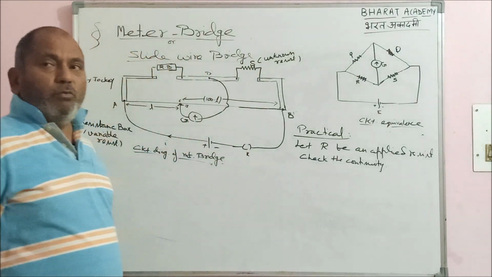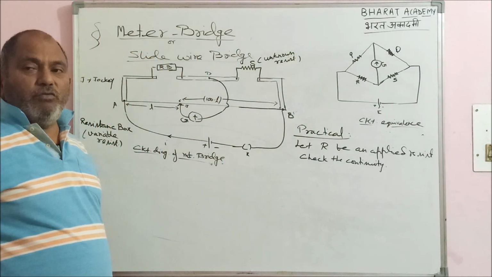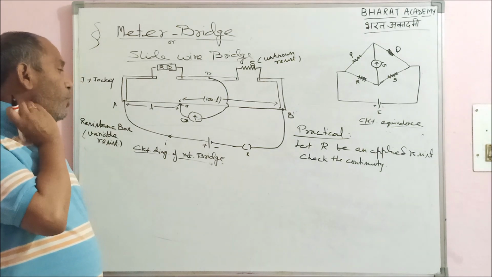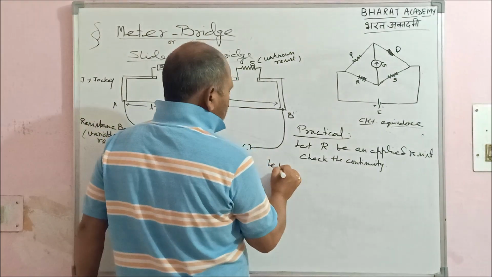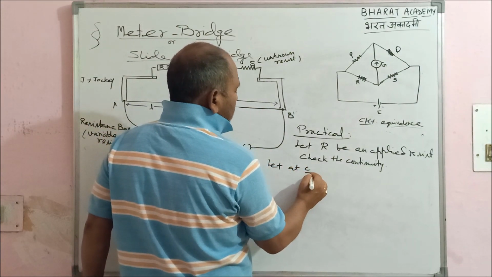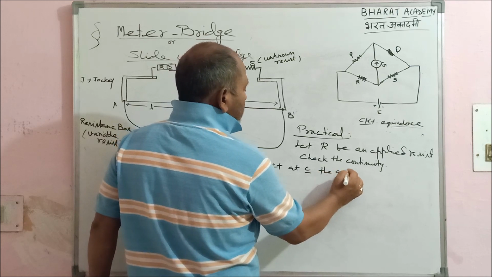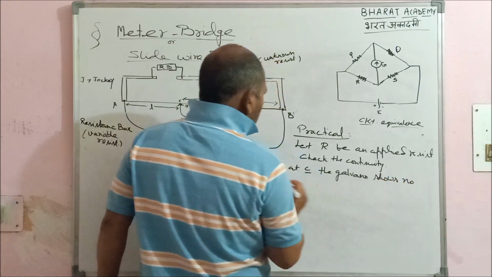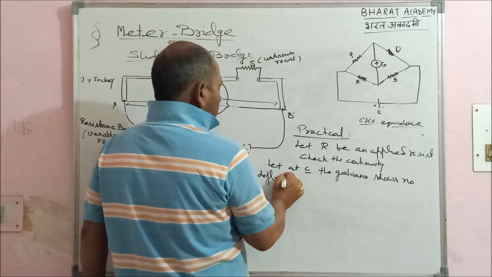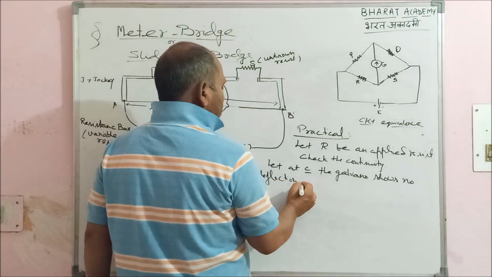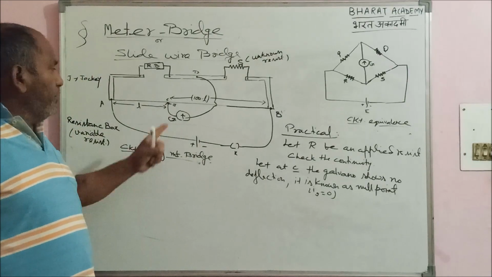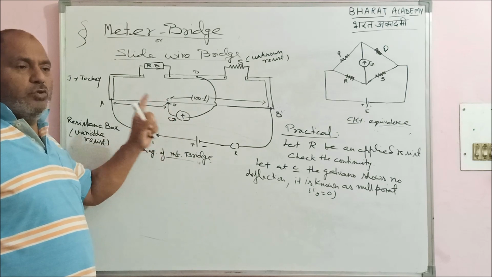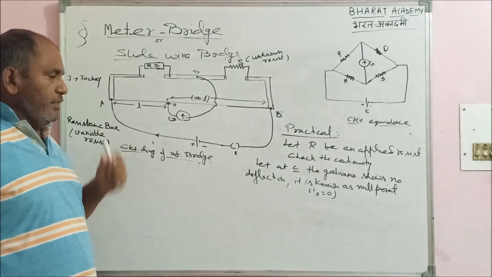Once the continuity is there, we will try to find out a point C where the galvano is showing no deflection. Let at C the galvano shows no deflection. Means, with the help of this jockey, we will try to find out a point where the galvano is showing no deflection. It is known as null point at C.